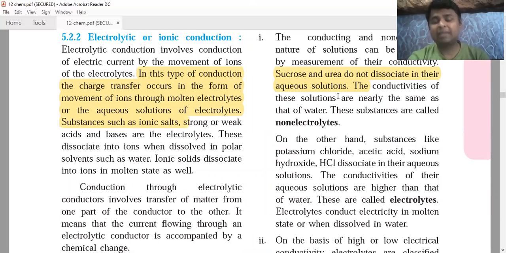Sucrose and urea, they do not dissociate, they do not form ions. Sucrose and urea चे ions तयार होत नाही. So the conductivities of these solutions are nearly the same as that of water. Now pure water or distilled water is a bad conductor of electricity. The conductivity is very low. तुम्हाला माहिती आहे pH range 1 to 14 आहे. का ती 1 to 14 आहे? That is because of the dissociation of pure water. Dissociation of pure water is very little. खूप कमी होतं dissociate. 10 raised to minus 14. Okay, total 10 raised to minus 7 into 10 raised to minus 7.